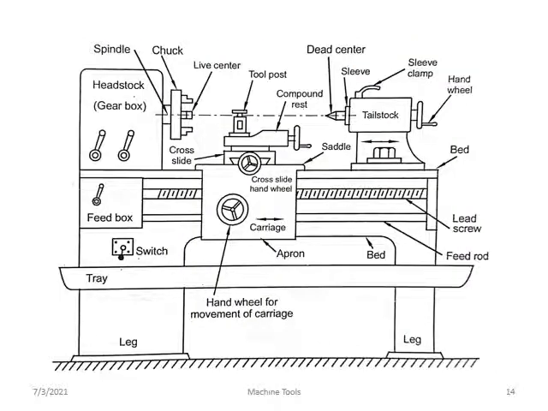So you can see, you can complete a detailed study about that. Leg. This is a hand wheel. Cross slide. This one is also a hand wheel, for movement of this tool. And this one is an electric switch. Leg, tray, feed box, feed rod, lead screw, and bed. This one is the lathe bed.